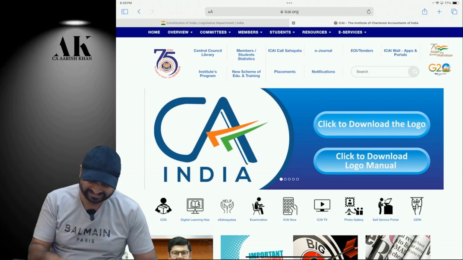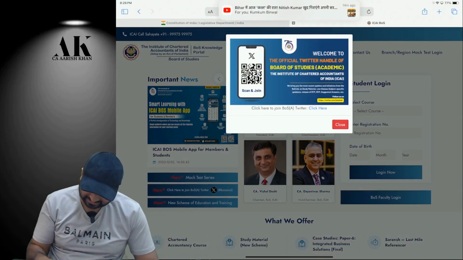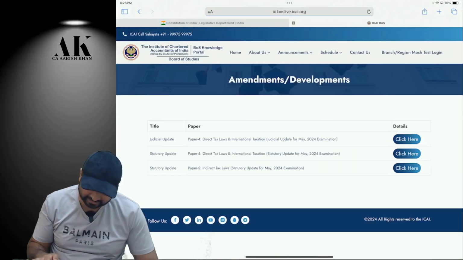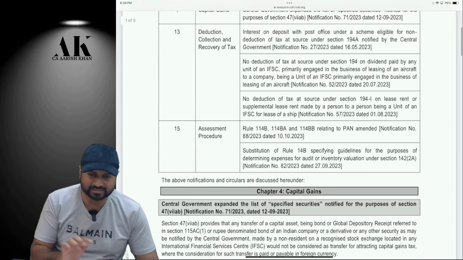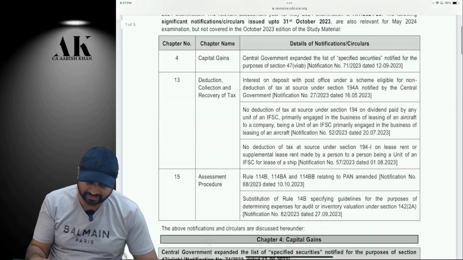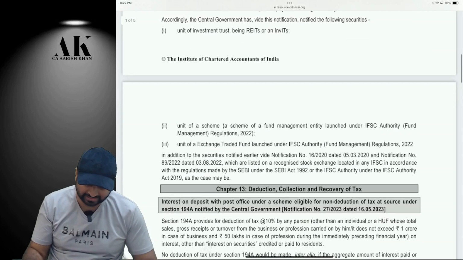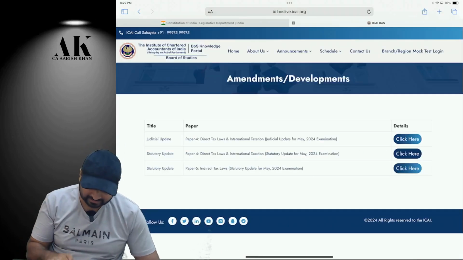See this. This is your Board of Studies knowledge portal. Amendments development, final CA. See, direct tax, second one, IDT, third one. Direct tax, 5 pages, just. Out of that, the first page is index only. First page is index, second page onwards, amendment, which we are going to do now one by one.